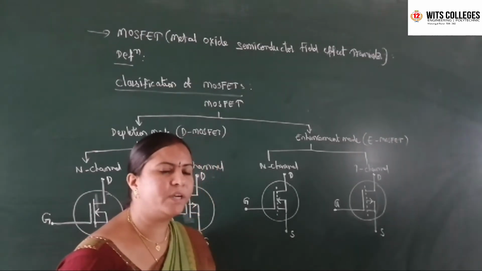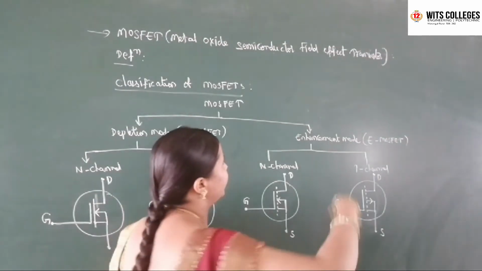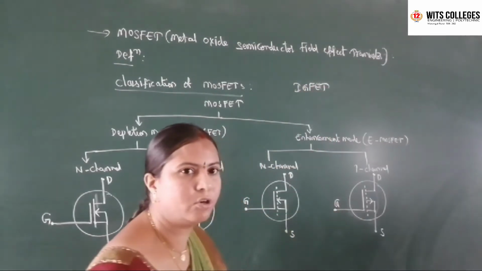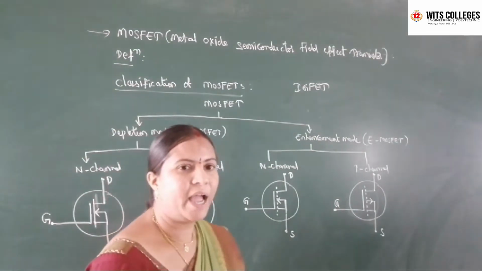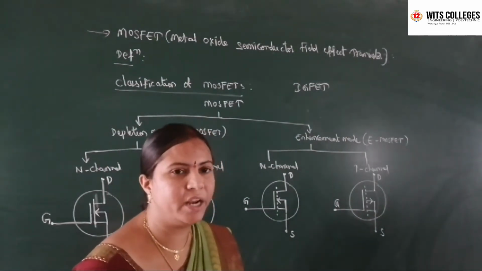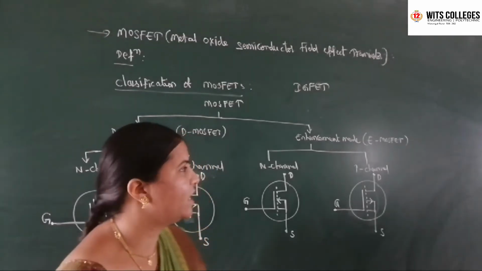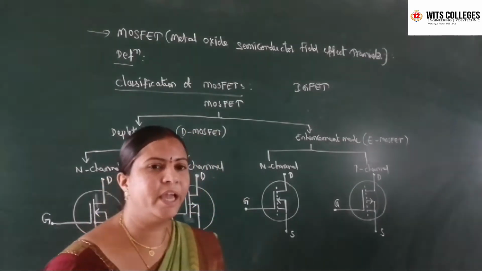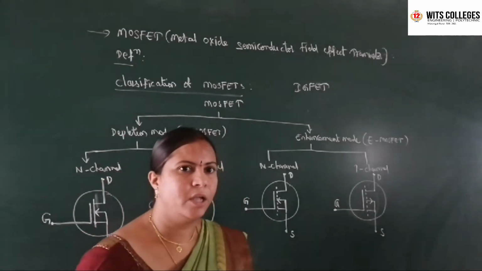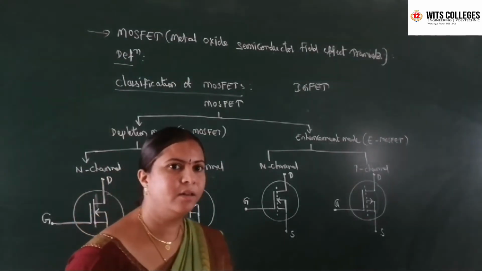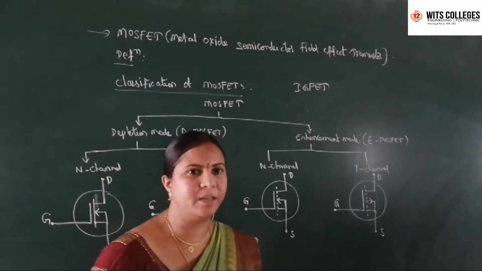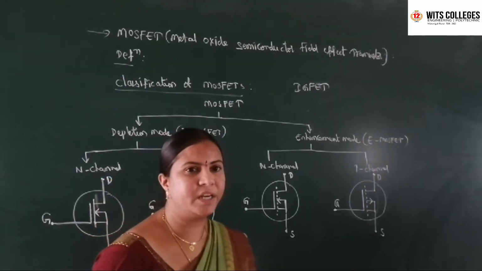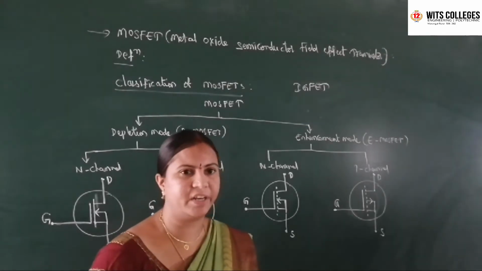So here the MOSFET is also named insulated gate field effect transistor. MOSFET is also named IGFET. IGFET is nothing but insulated gate field effect transistor. So what is the definition of MOSFET? MOSFET is a FET in which the gate terminal is insulated from the channel with metal oxide semiconducting materials such as SiO2. Because of this, the MOSFET is named insulated gate field effect transistor.